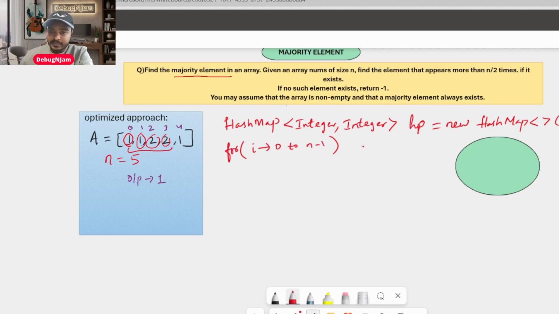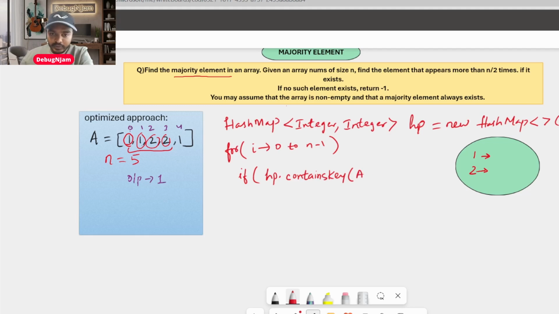You are building a HashMap. You need to build a HashMap, like how many times your elements are repeated, right? You need to do that, right? So first time you are going to the 0th index and you are checking, as I already mentioned, whether your HashMap contains that key or not. containsKey is the method that checks whether that key is already present in your HashMap or not.